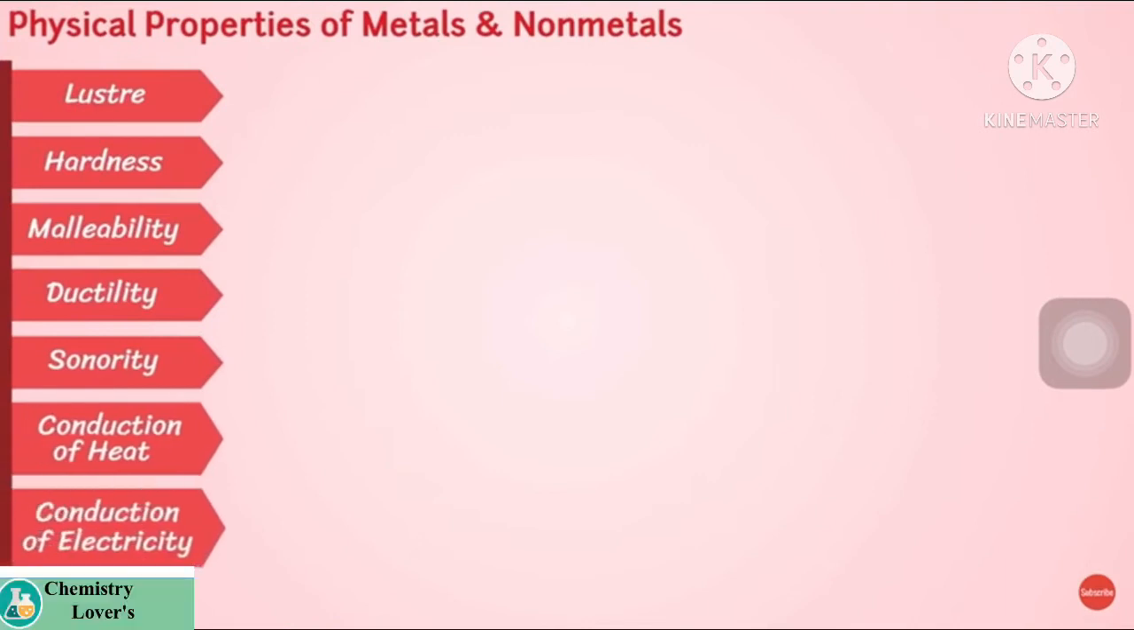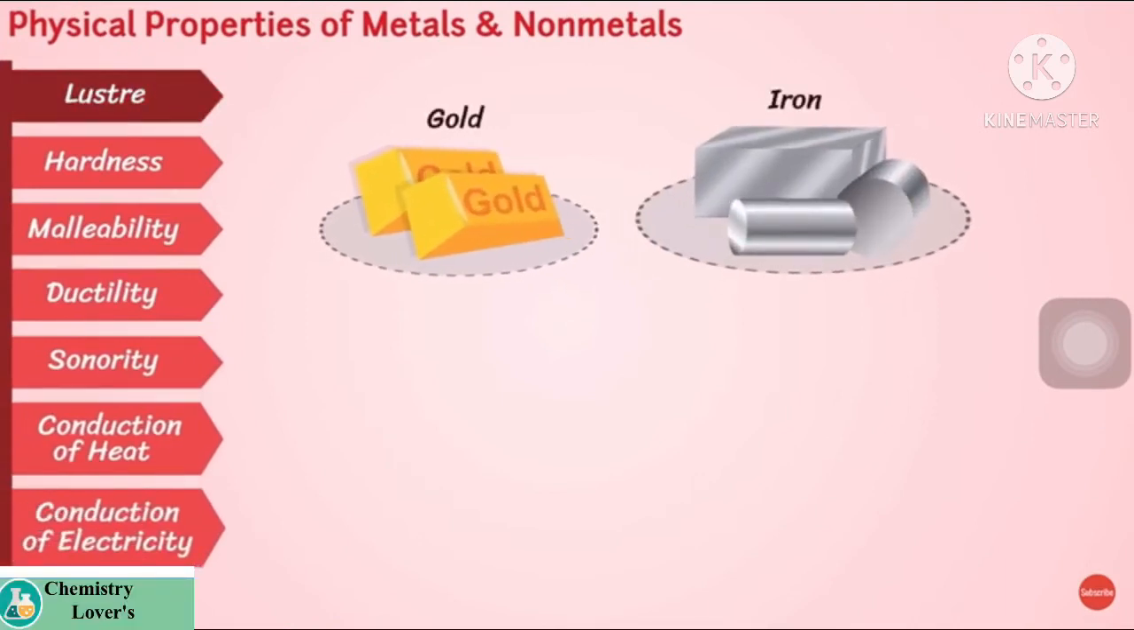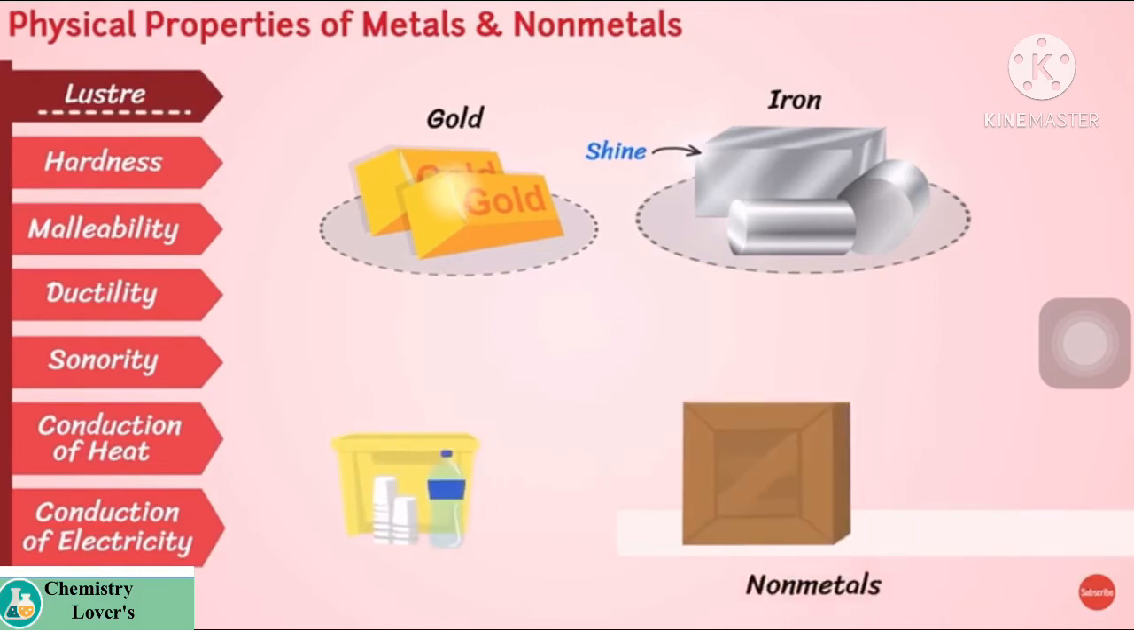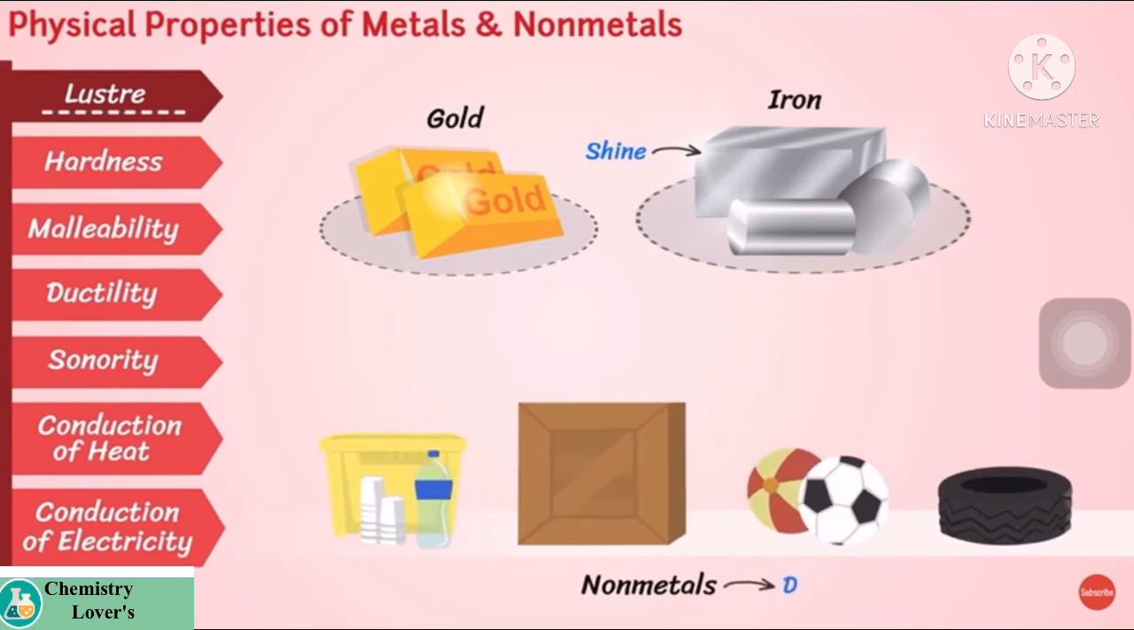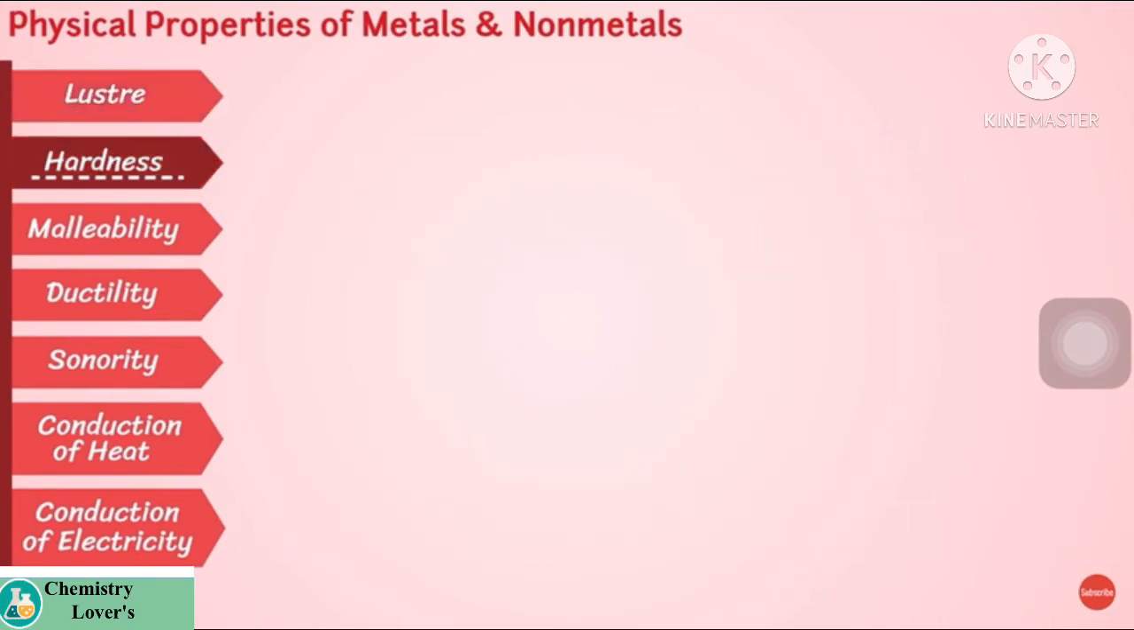Now let us see some physical properties of metals and non-metals. First one is luster. All metals in the pure form show shine, meaning they have metallic luster. But on the other hand, non-metals are dull in nature, so they do not have any type of luster. Look at the next property, that is hardness.